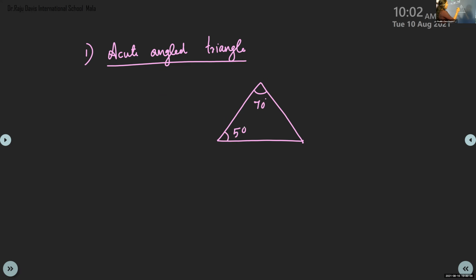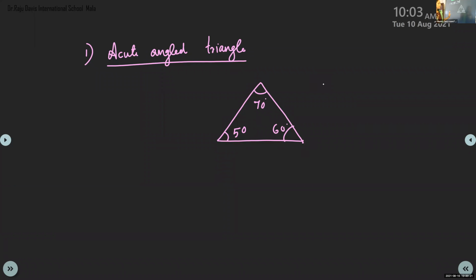70, 50, and what will be the remaining one, children? Total, it will be 180 degrees, right? Yes, ma'am. So when you add 70 and 50, you will get 120. The remaining is 60. So we have to arrange it like this when we draw. When you add these three, you should get 180 degrees. Otherwise, it will be wrong.